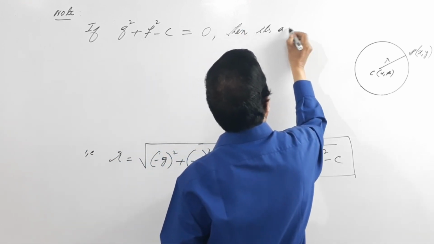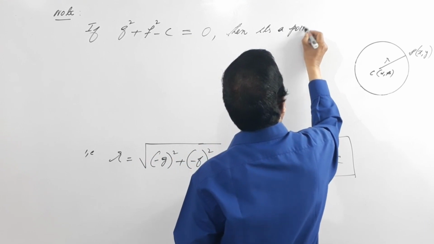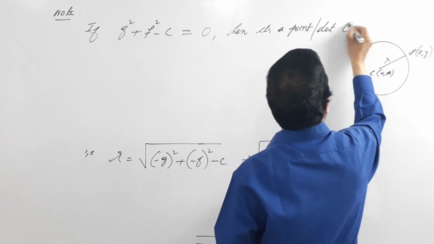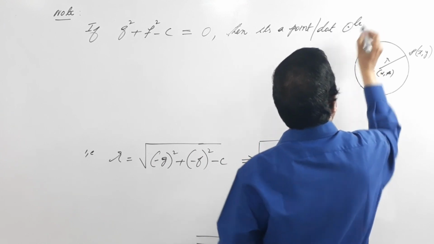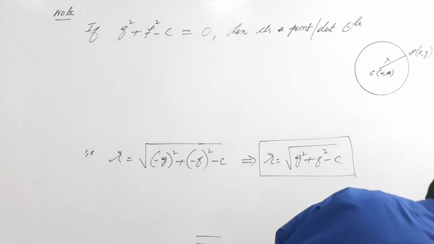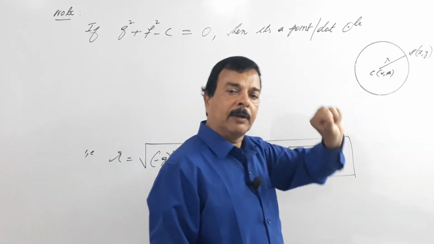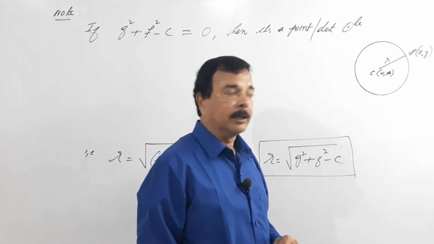It's a point or dot circle. So it means to say that we don't have a circle, but we have only a small dot, right?